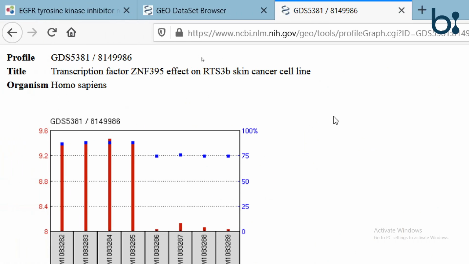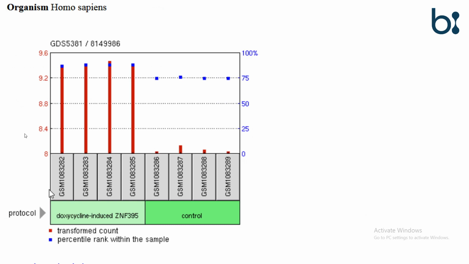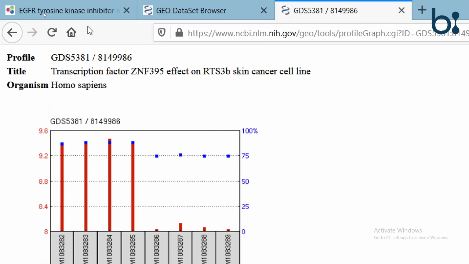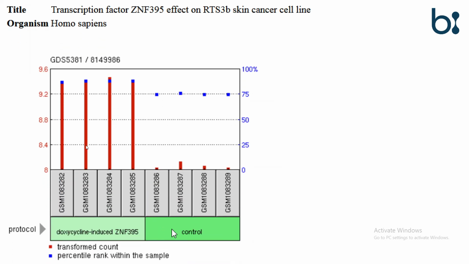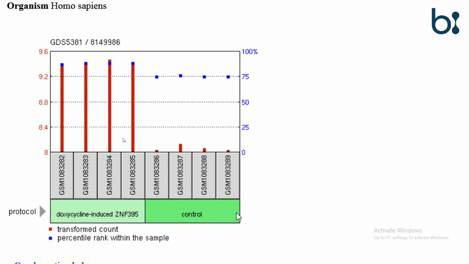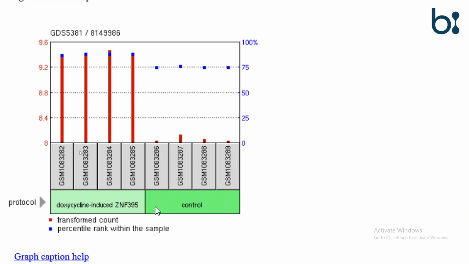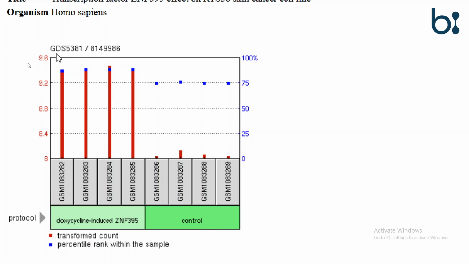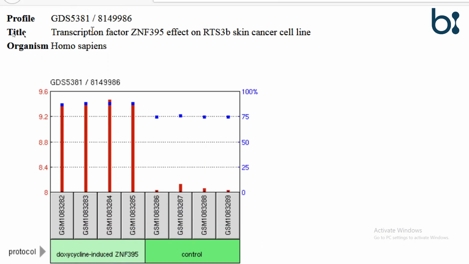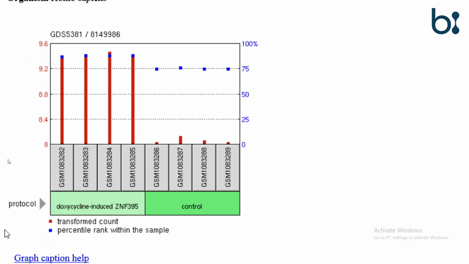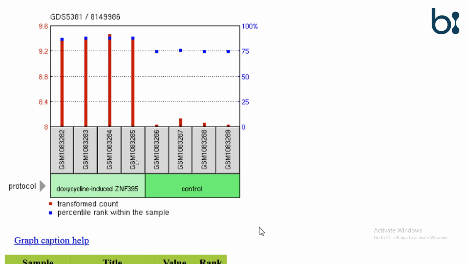We can see from this graphical data that the particular protein is not expressed in the control data, but it is expressed highly in the test samples. This is how we can see the expression data of a particular gene.